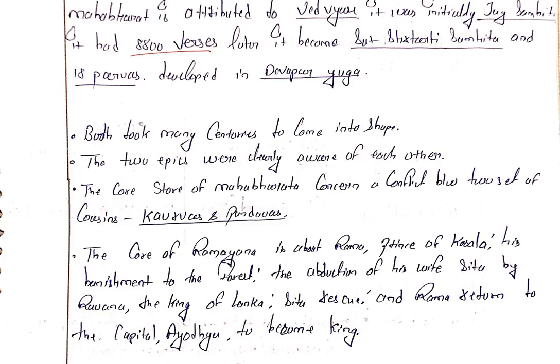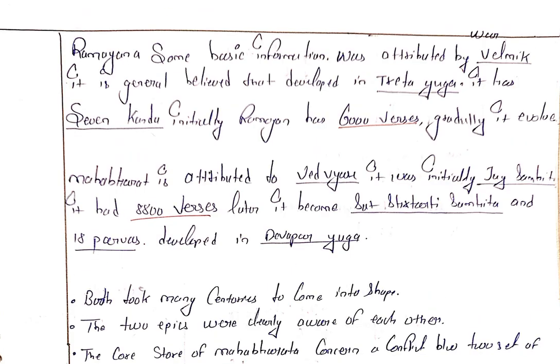What took many centuries to come into shape? They took a lot of time to come into shape. The Ramayana, some basic information was attributed to Valmiki. It is generally believed that it developed in the Treta Yuga. We have four yugas, Dwapar Yuga, Treta Yuga, and Kali Yuga. So it has seven kandas. Initially, the Ramayana had 6,000 verses. Gradually, it evolved.